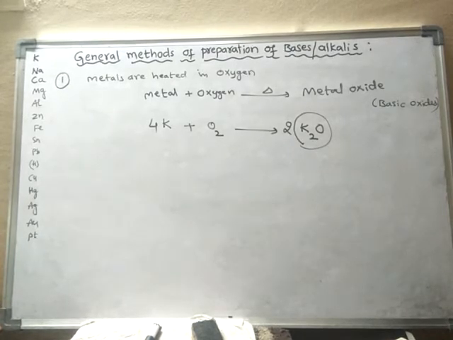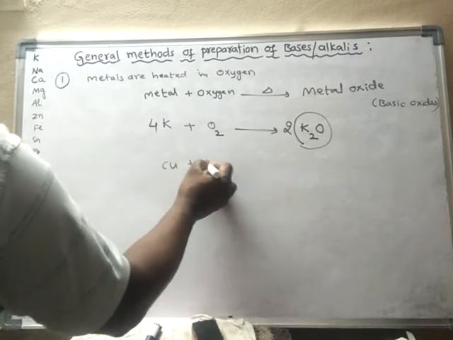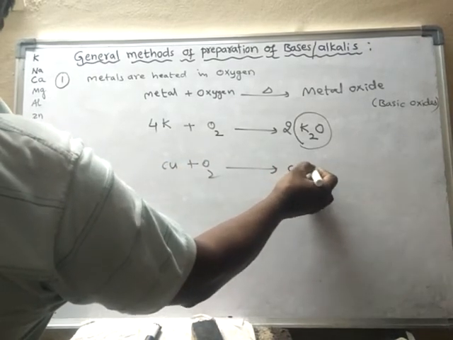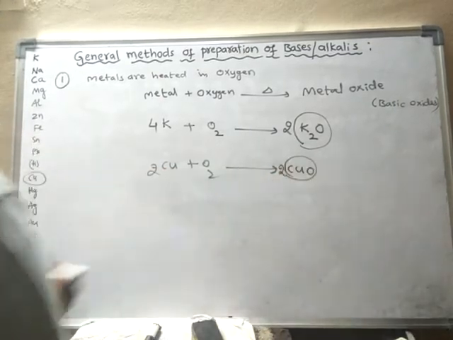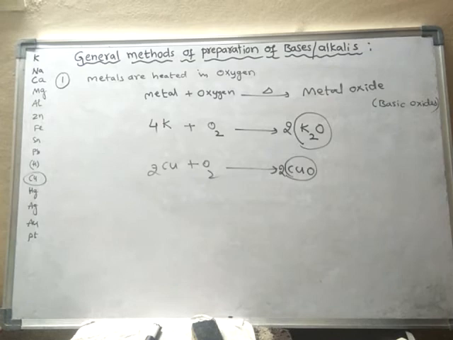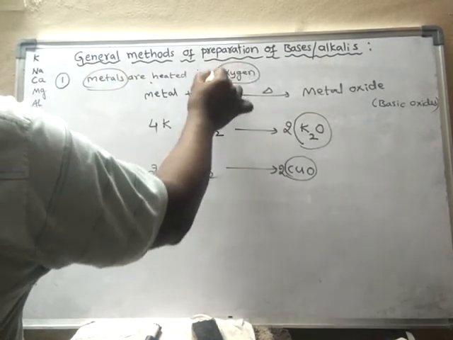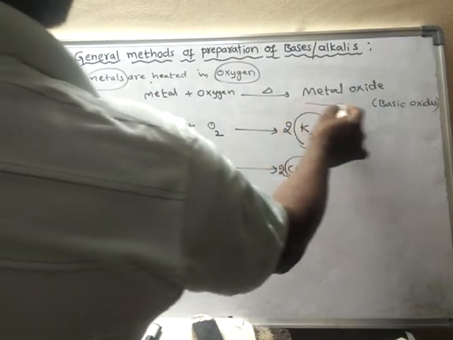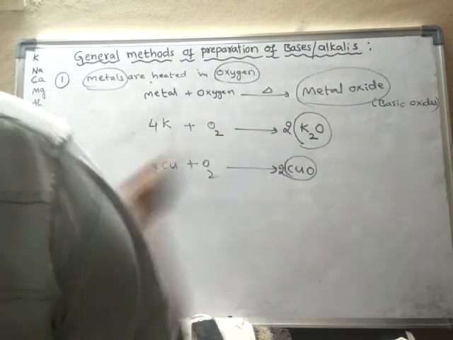As we go down the metal activity series, how will the reaction be? For example, take copper. Even copper reacts with oxygen to form copper oxide, and this is also a basic oxide. So what happens when metals are heated in oxygen? They form metal oxides, and these are basic oxides. In this way, we can prepare the bases.